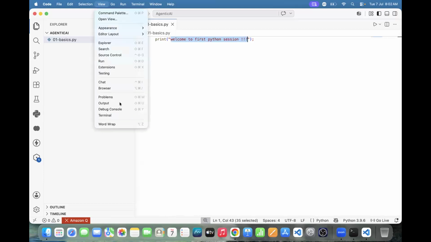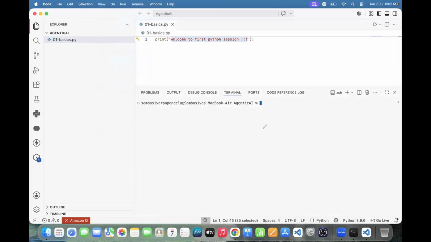Go to View, Terminal, and change from PowerShell to Command Prompt, as we have in this class session. To change it, we have a small drop down here. Through the drop down, we need to change from PowerShell to Command Prompt. Got it or not?